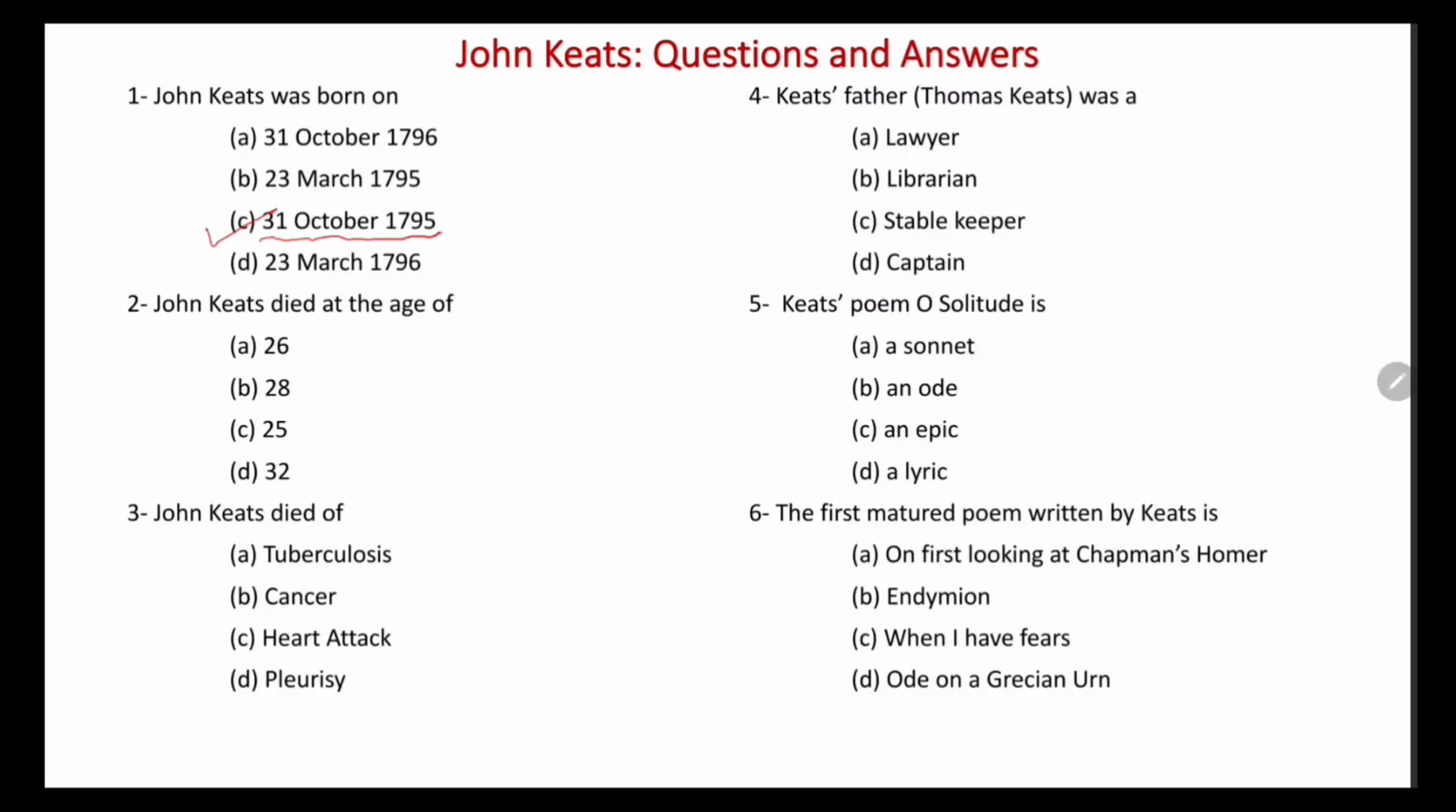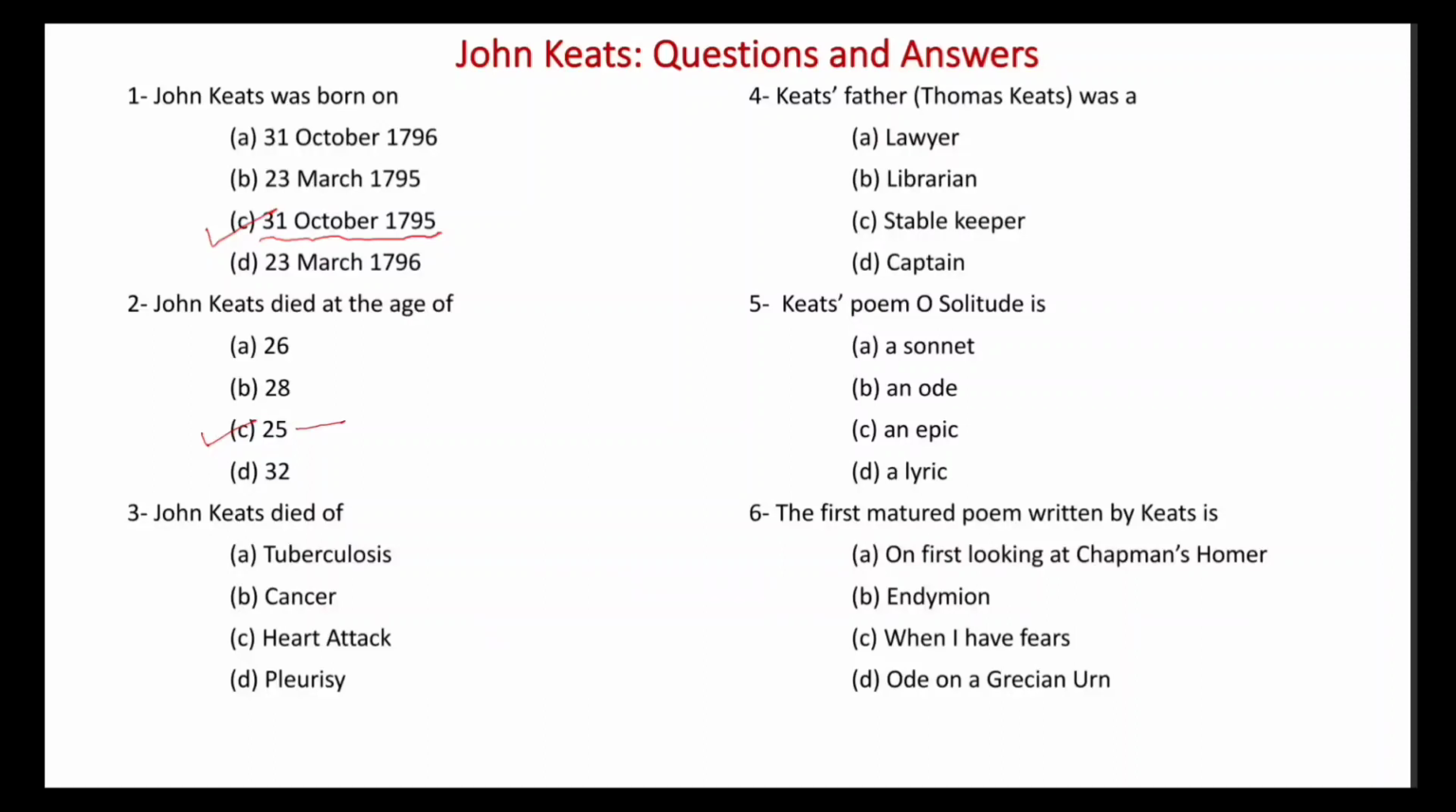Now the second question is, John Keats died at the age of. John Keats की किस आयु में डेथ हुई थी? So John Keats, we all know, died quite young and he died at the age of 25. Again the correct answer is C. John Keats died at the age of 25.